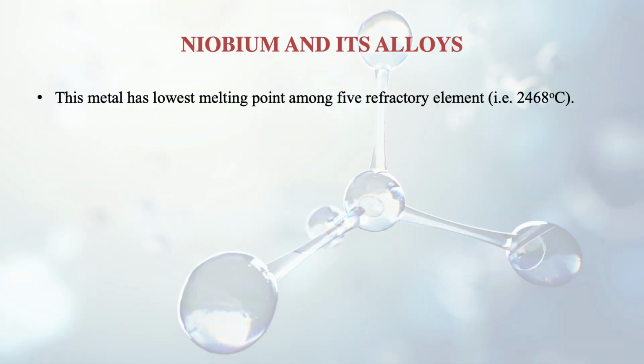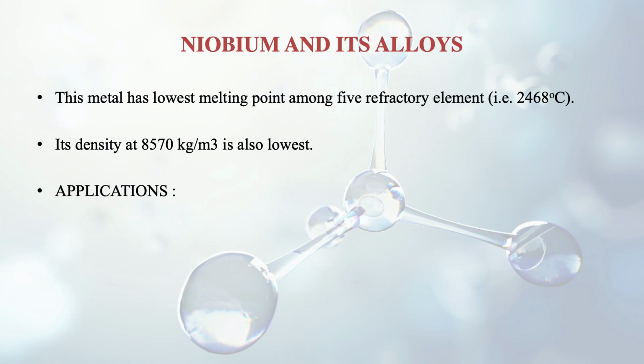This metal actually has the lowest melting point among the 5 refractory elements which we will be discussing in this session. The melting point is 2468 degrees centigrade and its density of 8570 kg per meter cube is also the lowest among these elements. But it has certain applications which I am discussing with you.